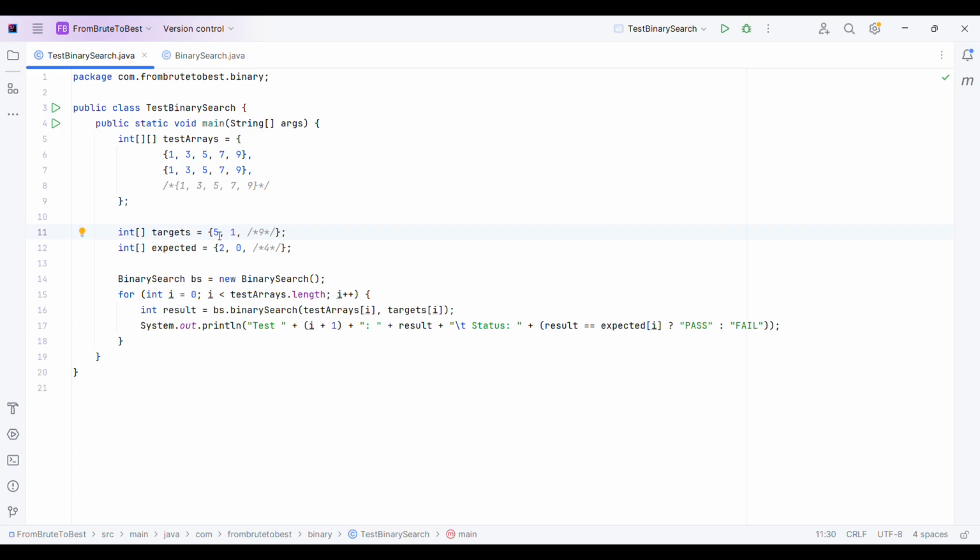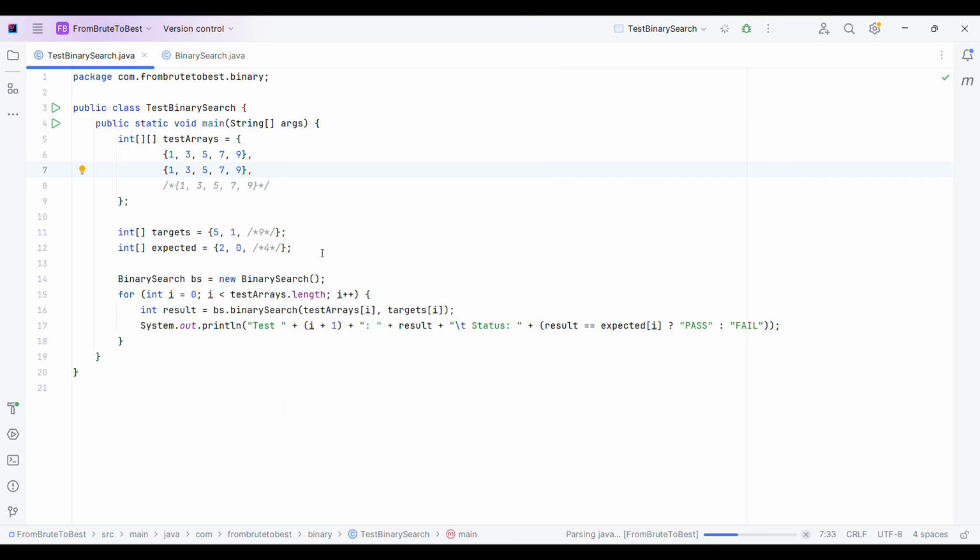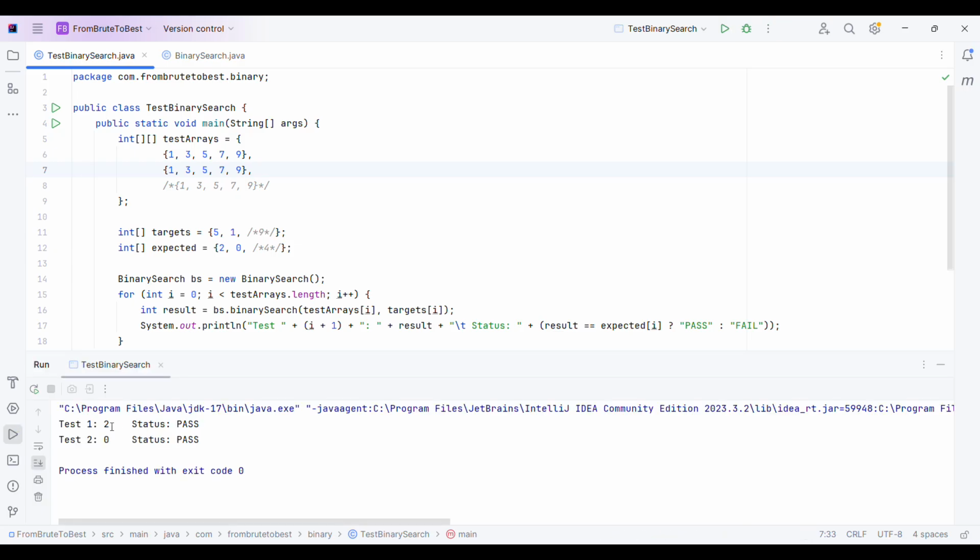And my expectation is when I give 5 as the target value, it should return the index 2, and when I give 1, it should return the index 0. Okay, now let me quickly run this program. So it ran for all the inputs I have given.